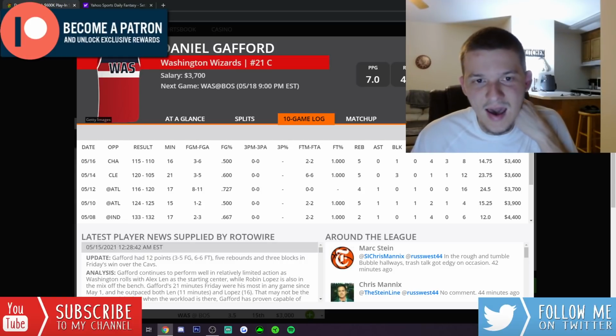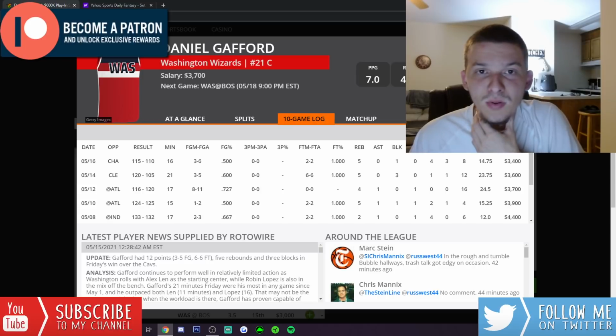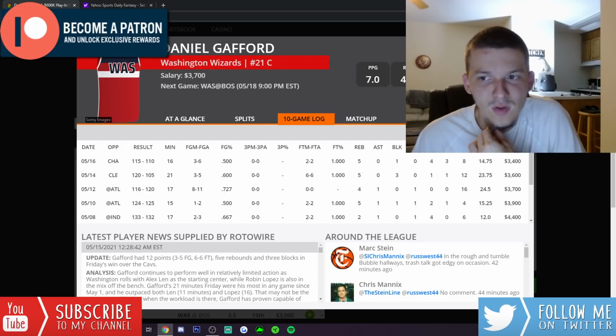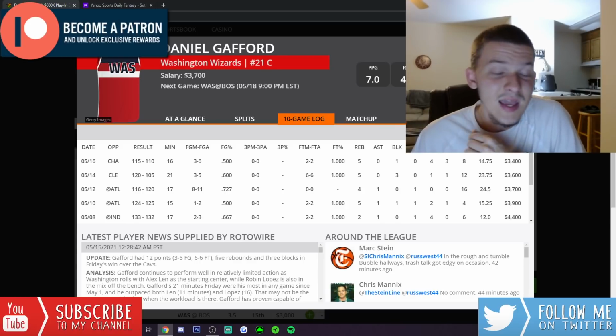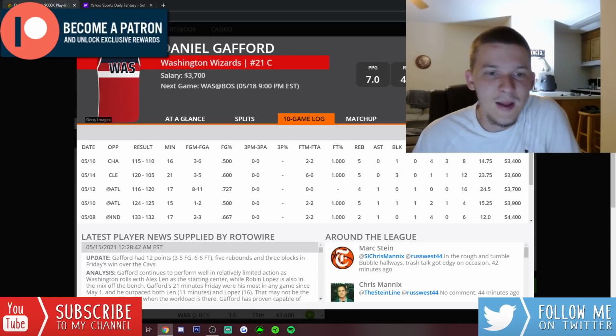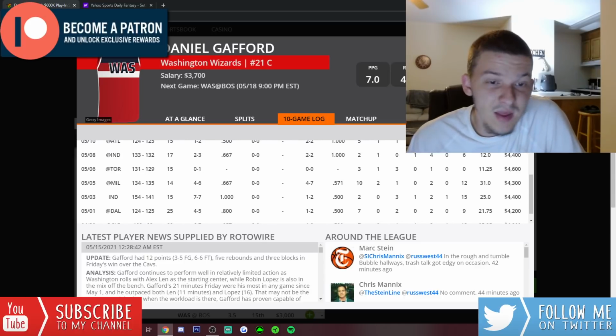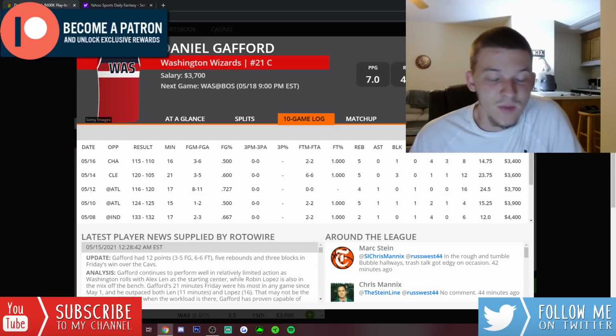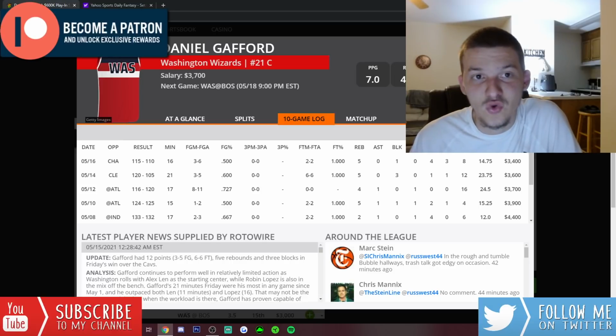He's a high-upside guy, and if I'm going to play value plays on this slate that maybe I don't have a ton of confidence in, I at least want to play guys that I know have upside. We know Daniel Gafford only needs like 15 minutes to put up 25 DK points. He's a guy that can be super productive when he's on the floor. Even if he plays 15 minutes, he could still give you a decent score for 3,700. And if he somehow plays more than that, like if he gets 20 to 22 minutes, he could be a guy that you kind of have to have on a short 2-game slate.